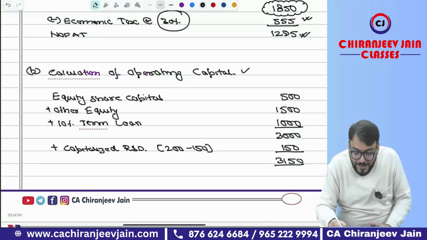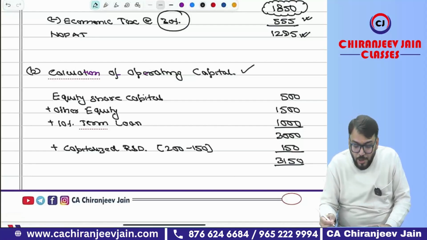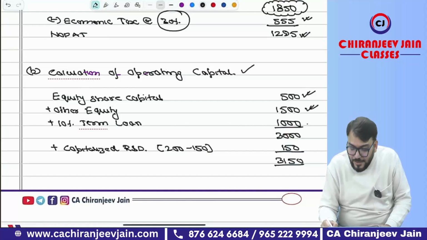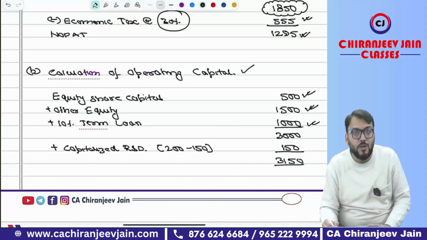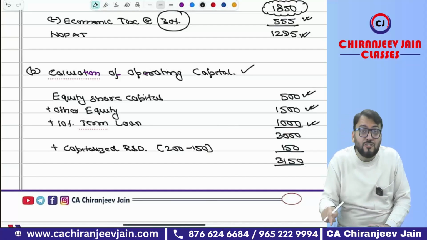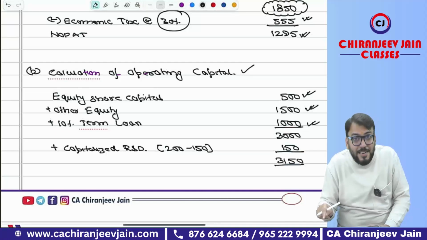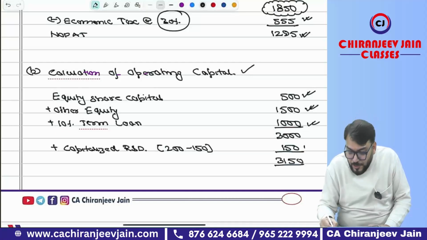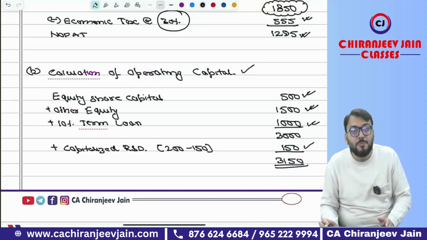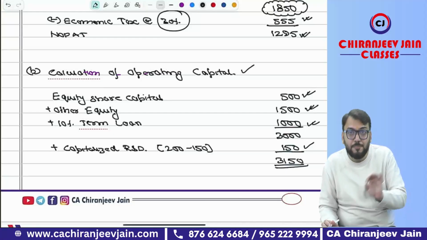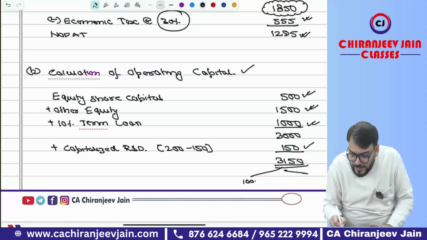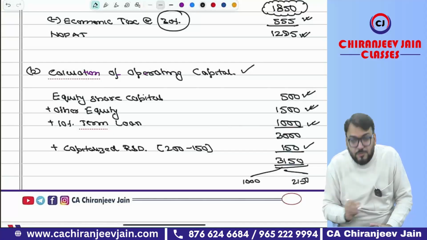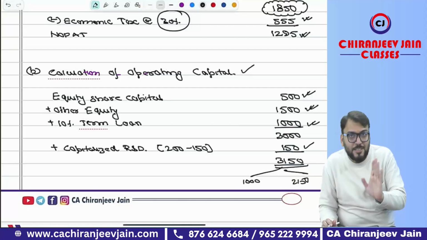Now we want operating capital employed. Equity share capital has been given, other equity has been given, and 10% long-term loan has been given. This is the part of operating capital employed. Now in this we also need to add the capitalized value of R&D after amortization, which means 150 will be added. So 3150 will be the invested capital or operating capital employed. Out of this 3150, 1000 is debt and 2150 is equity.